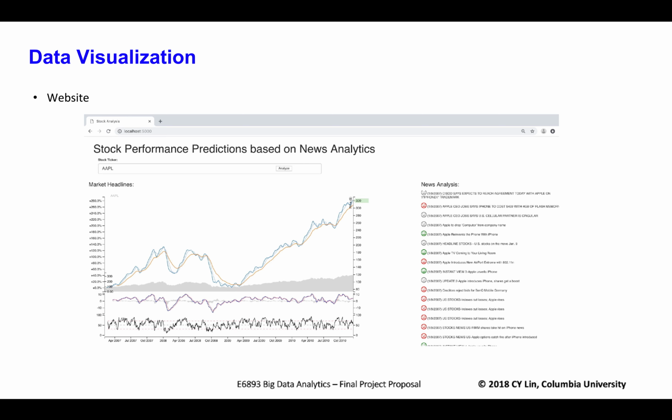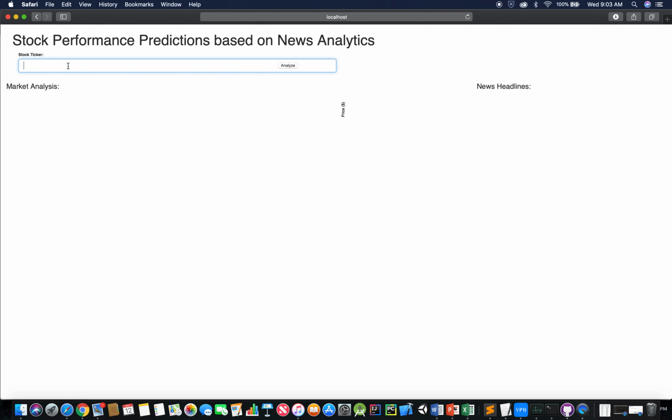So before we did any modeling, we wanted to visualize the data. And to do this, we created a Node.js-based website that includes D3.js for some market visualization as well as news analytics visualization. I'm going to give you a brief demo of that. So this is our web page, and what you can do is enter a stock ticker or asset code and click Analyze. And what this is going to do is search through the data set that we have provided and show the market analysis and news headlines for that specific asset. So this takes about 30 seconds, so I'm going to fast forward this video so you can see.